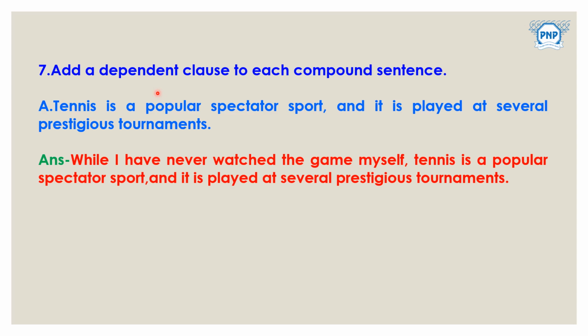So here the dependent clause is: while I have never watched the game myself. While I have never watched the game myself, tennis is a popular spectator sport and it is played at several prestigious tournaments. Correct?